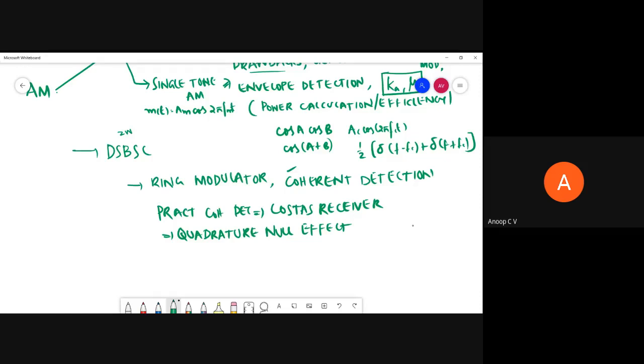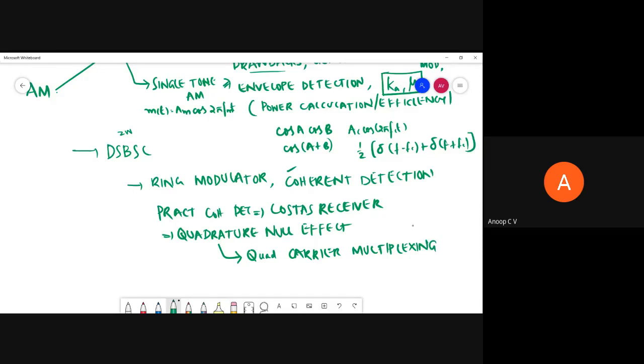And what is meant by the quadrature null effect. Apart from that, using the quadrature null effect, we have something called quadrature carrier multiplexing. We have discussed quadrature carrier multiplexing.